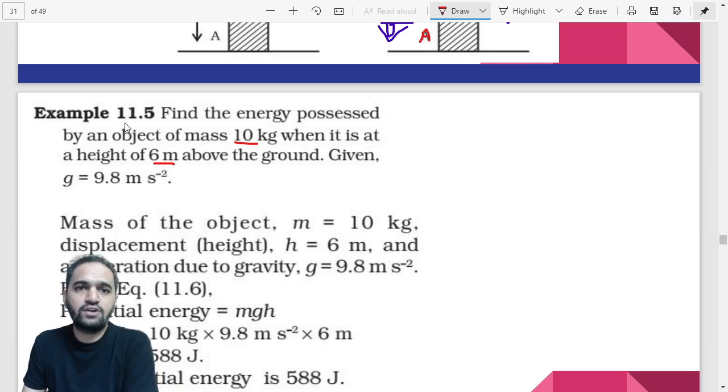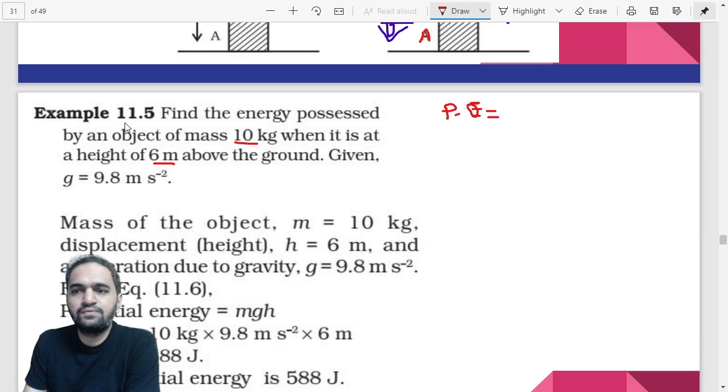We have to find it for ourselves whether they are talking about potential energy or kinetic energy. How can we find out? If some kind of velocity is given in the question for the object, then we have to find out kinetic energy. If they have not given velocity, then what we have to find out? Potential energy. It is as simple as that. Now in this question, no velocity is given, so we have to find out potential energy in this case.